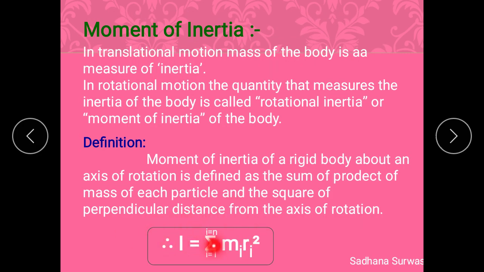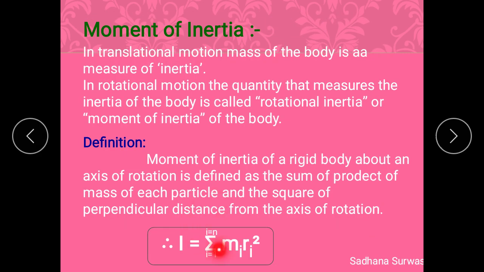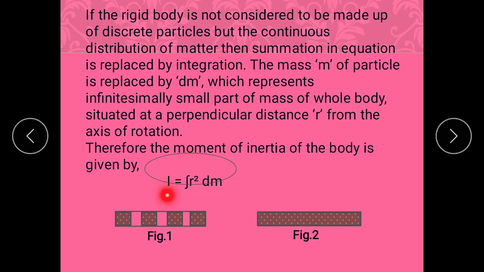Summation of m_i r_i square. But in case of continuous distribution of matter, we can replace this summation by integration. See over here, we say that the mass m is replaced by dm. But dm represents a small part of the mass of the whole body.